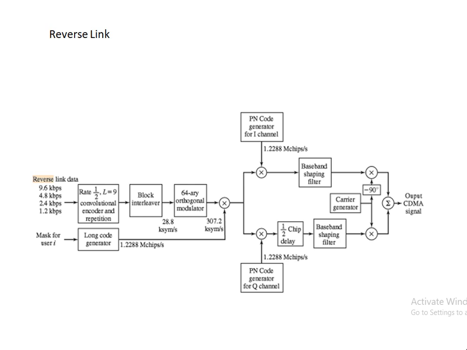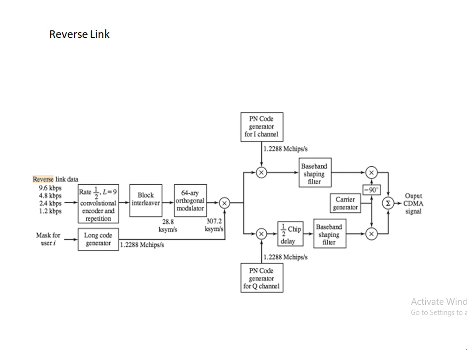This code provides essentially the same coding gain in the additive white Gaussian noise channel at a rate of 1/2, which is used in the forward link. For a 20 millisecond frame, the 576 encoded bits are block interleaved. Here also there is a block interleaver, and then passed to the modulator.